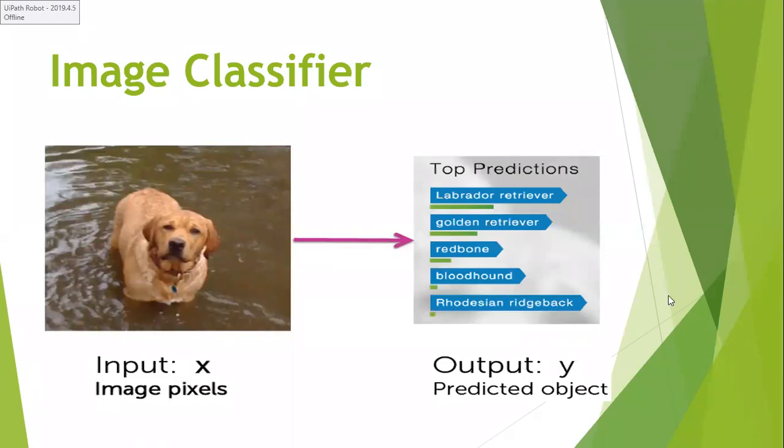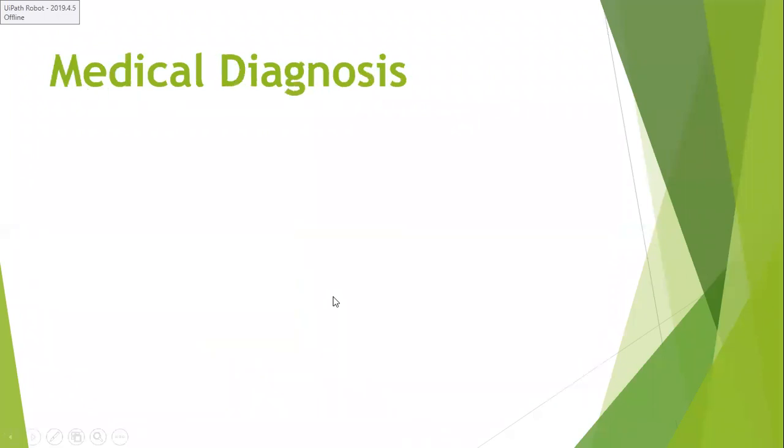Can anybody tell me which classifier is helpful for us in order to classify what kind of breed this dog belongs to? Can anybody tell me through chat which type of classifier I should use? Should I use either a binary classifier or a multi-class classifier in order to predict the label of the dog as belonging to this particular breed? It is a multi-class classifier. Very good. So clear, all of you? These are all various examples where we are going to use a classifier.